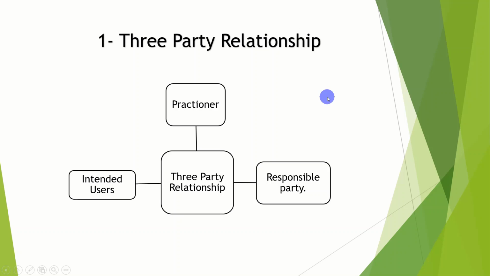Three-party relationship. This is a whole concept. Assurance engagement is an involvement of three parties. First is the practitioner. Who is the practitioner? Practitioner is the auditor, who audits the financial statements. Second is the intended user. Who are the intended users here? Intended users are shareholders, who will gain from this audit. Responsible party. The responsible party is the directors, who are responsible for the company, who are managing the company. These are the responsible party.